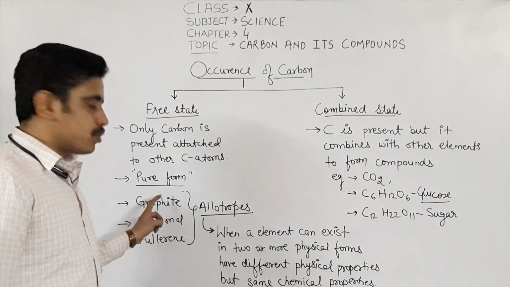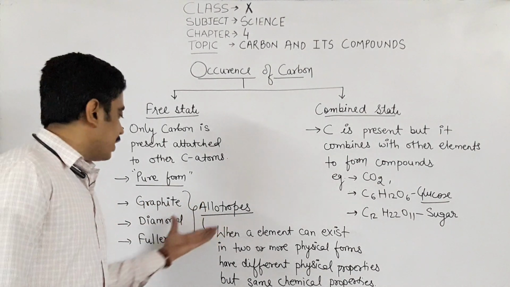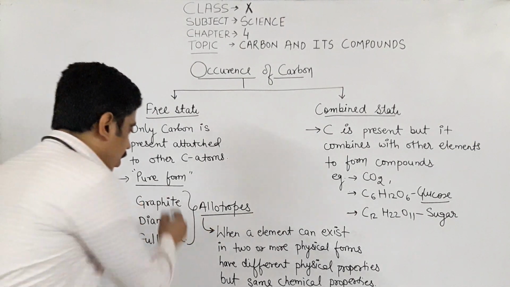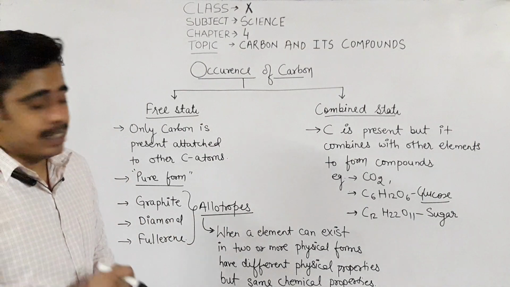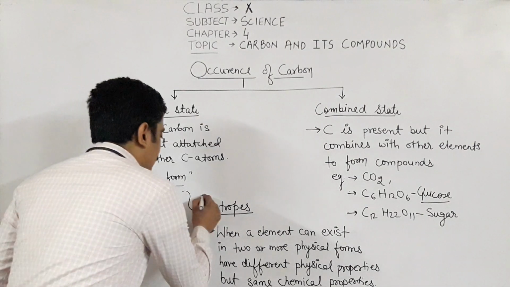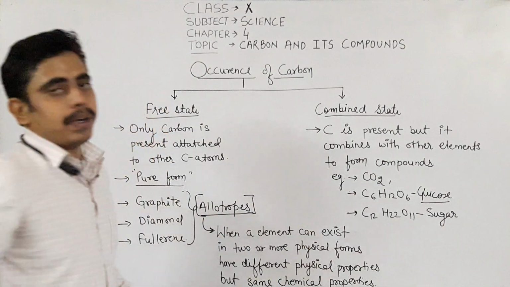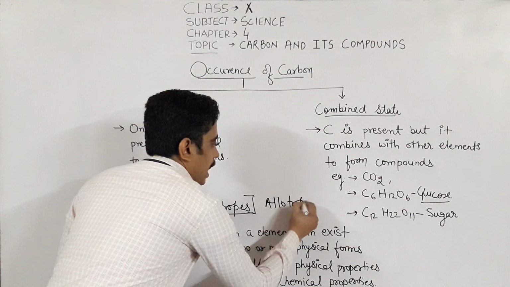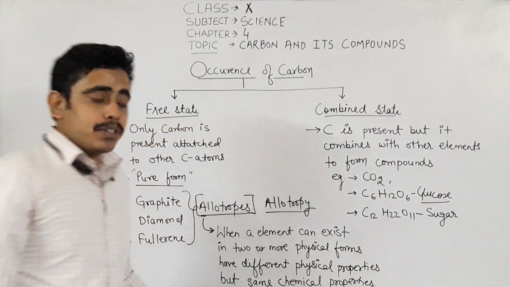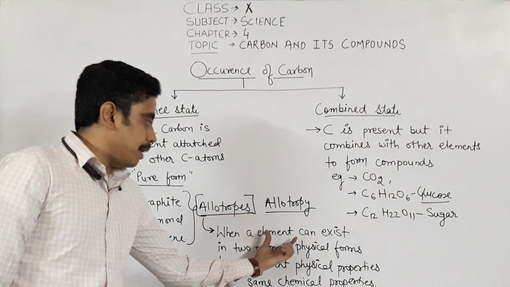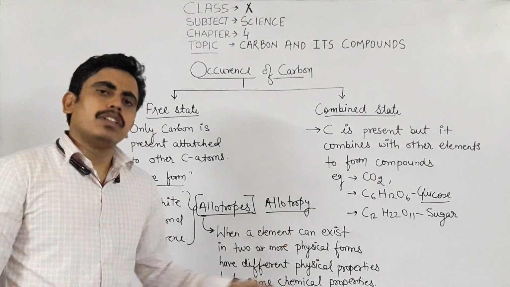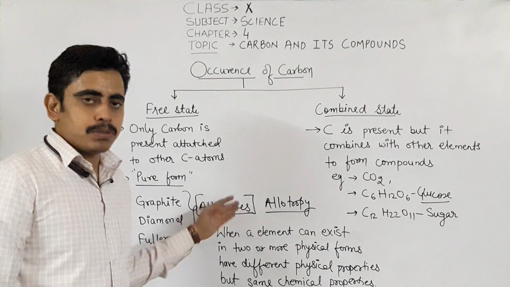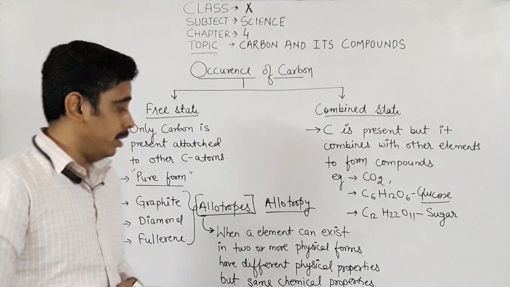So the different forms in which carbon can exist have different physical properties, but they all have similar chemical properties. These forms are known as allotropes and the property is known as allotropy. I again repeat, there are a few other elements also which show the property of allotropy, but in this chapter we will be focusing on carbon only.